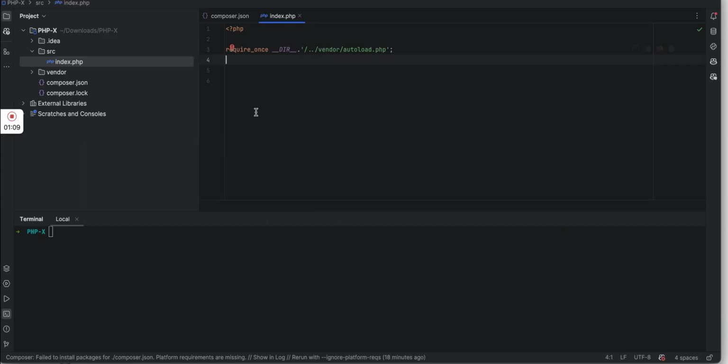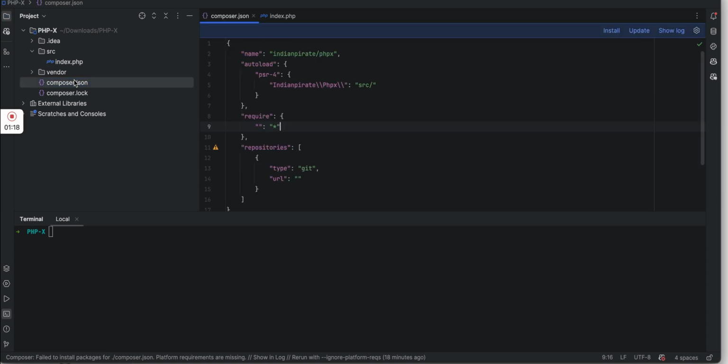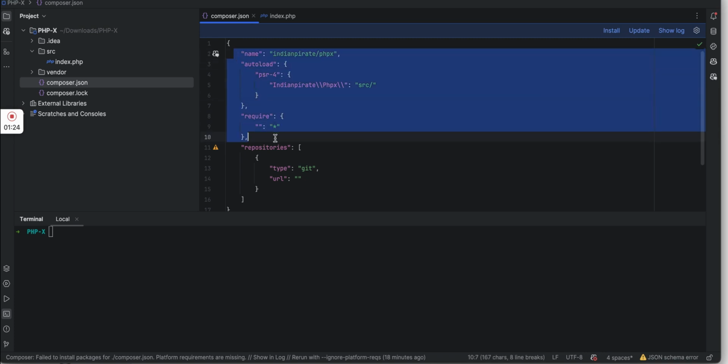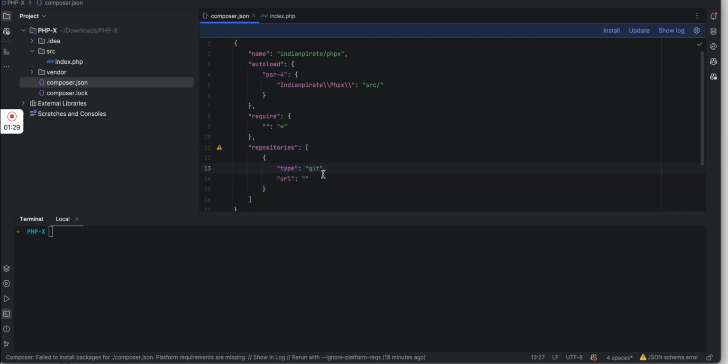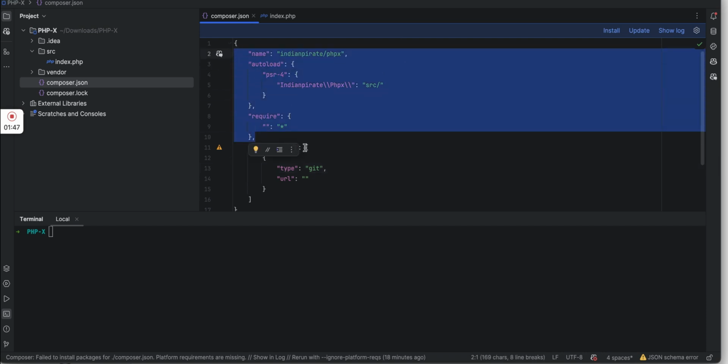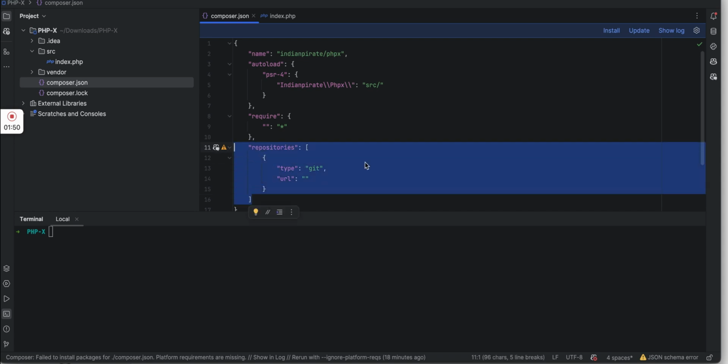You have to first go into your composer.json. I have created one simple PHP project with just one index file and this basic composer.json. Here you can see we have this bare minimum in our code, and then we have this repository part. If you create a simple composer project, meaning the project you initiated using composer init, you will see only these three keys, but you will not be able to see this one.